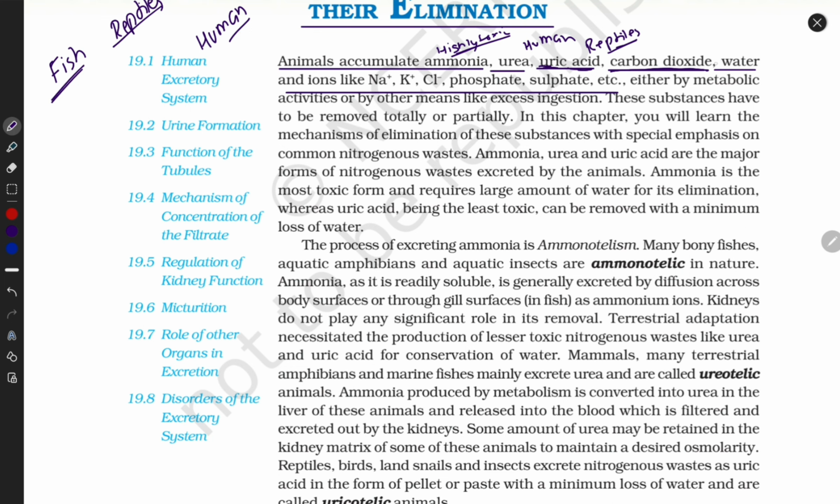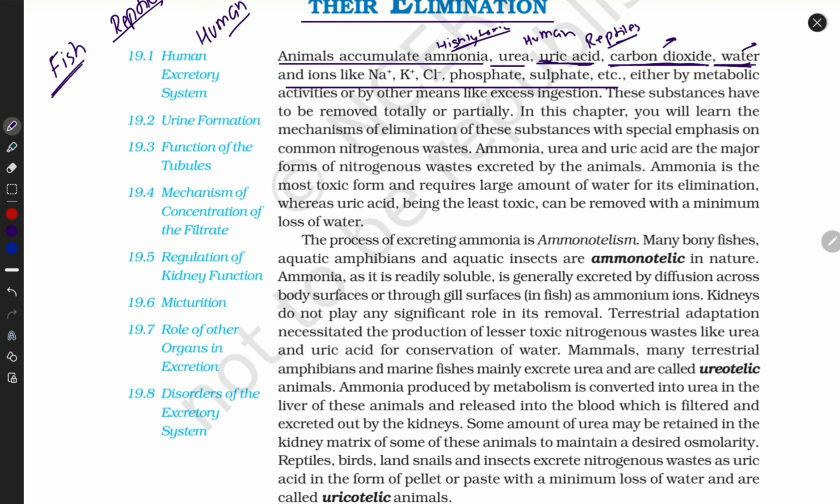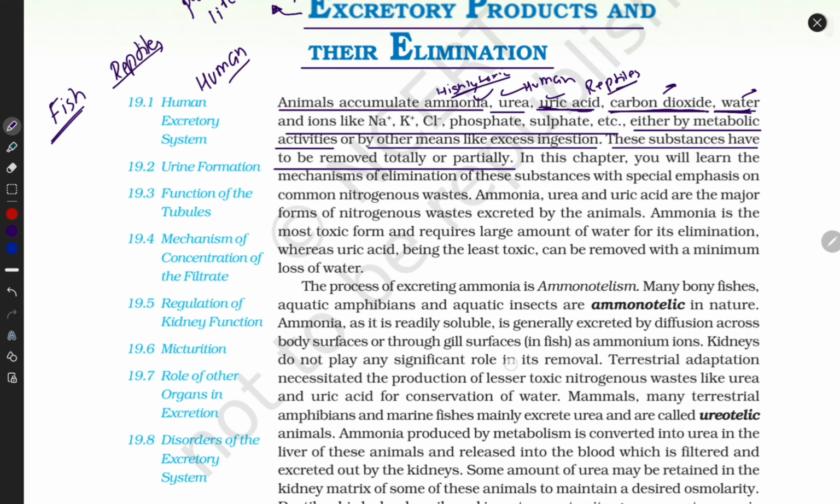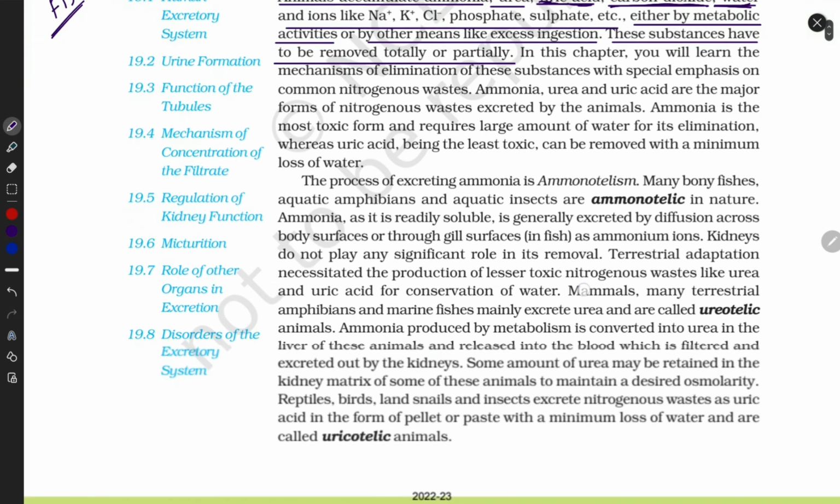Carbon dioxide and some water molecules, like in transpiration and respiration, we remove this, plants remove this. These products can be excreted by metabolic activity during digestion and absorption, or by other means like excess ingestion, if we take lots of water or lots of toxic substances. These substances have to be removed totally or partially. These are toxic products, so they should be eliminated from our body. In this chapter we are going to study excretory products and how they are eliminated from our body.